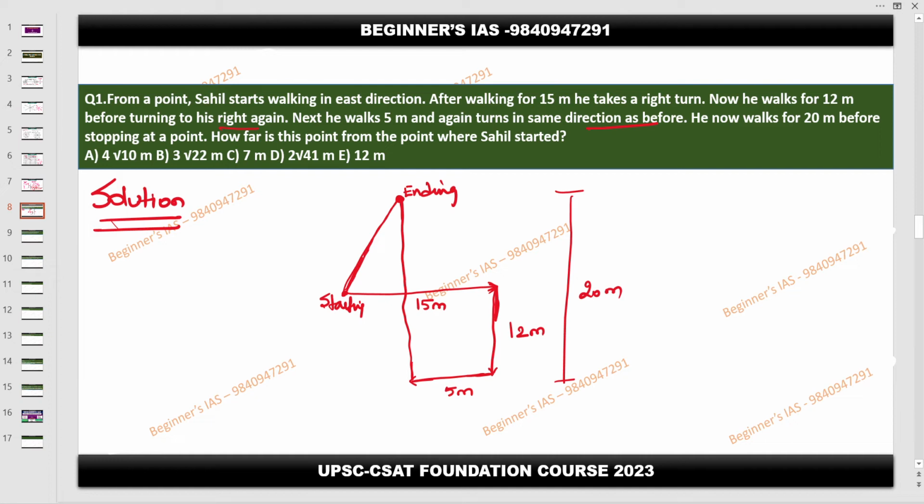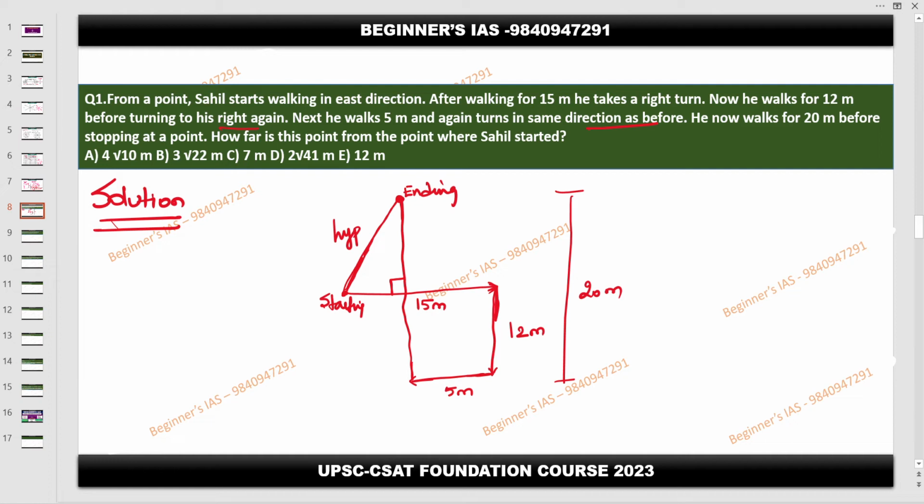Now, how much distance do you need to identify? The simple thing: this is the 90 degree angle. Opposite of the 90 degree is going to be the hypotenuse. You need to identify the hypotenuse. Here the total distance is 15.